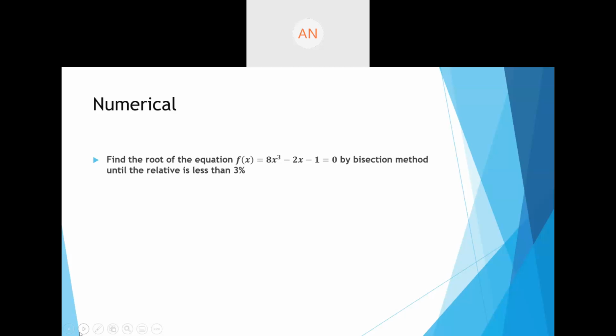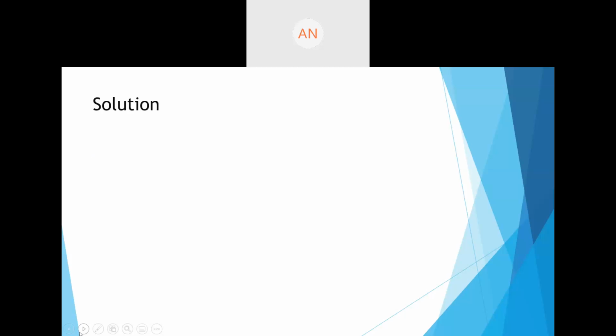The first thing that we need to do is start by finding an initial bracket. So let us find the initial bracket first. We can always start with 0 and 1. So let's say that a is equal to 0 and b is equal to 1. According to our rule, the functional values of the bracket should have opposite signs, that is f of a and f of b should have opposite signs. So that is what we will try to look for.